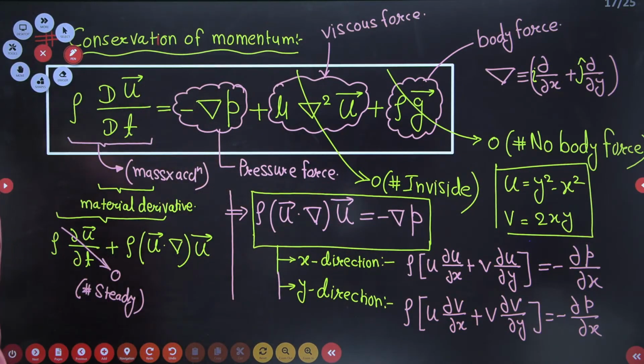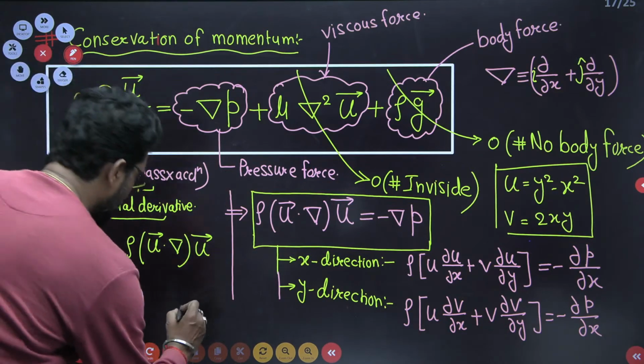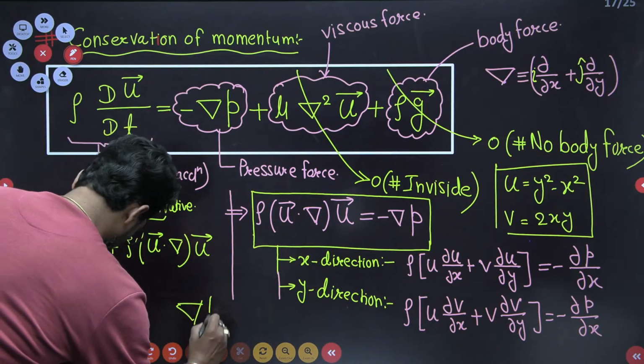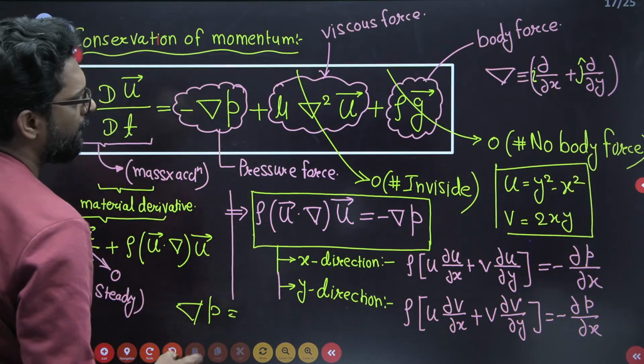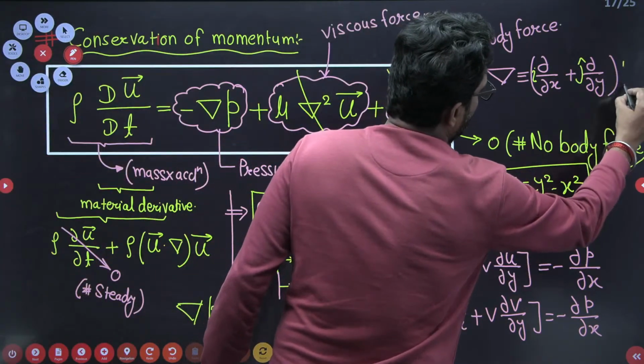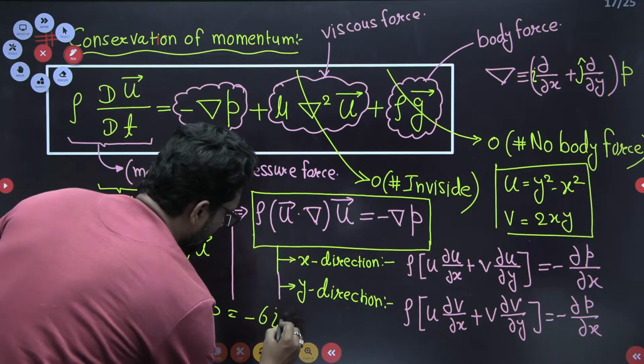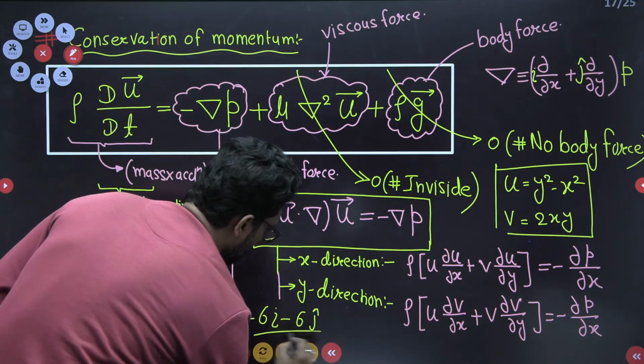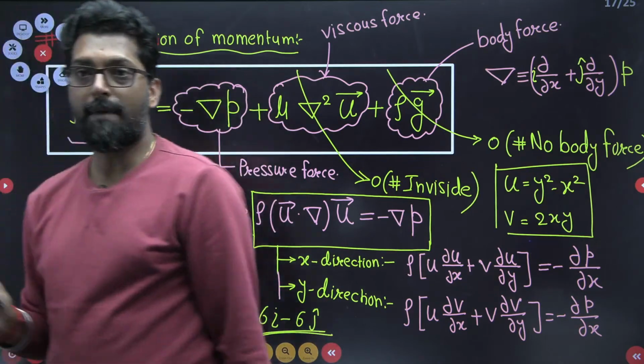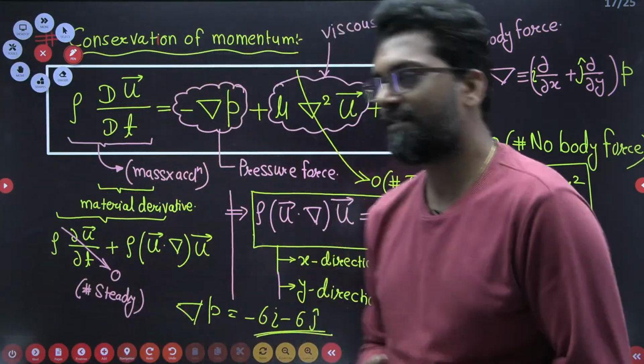So if the answer is given in the options, that means grad of P. So grad of P is equal to minus 6i minus 6j. Done. Clear? Minus 6i minus 6j.